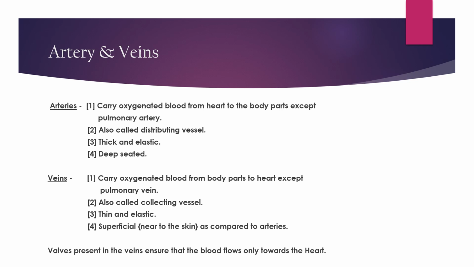As we have seen in the diagram, the pulmonary artery carries blood from the heart to the lungs instead. Artery is also called a distributing vessel as it distributes the oxygenated blood into the other parts of the body.